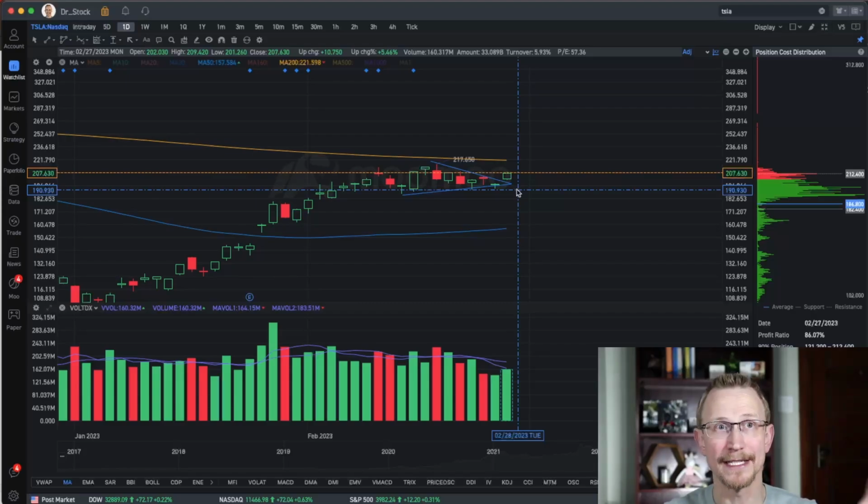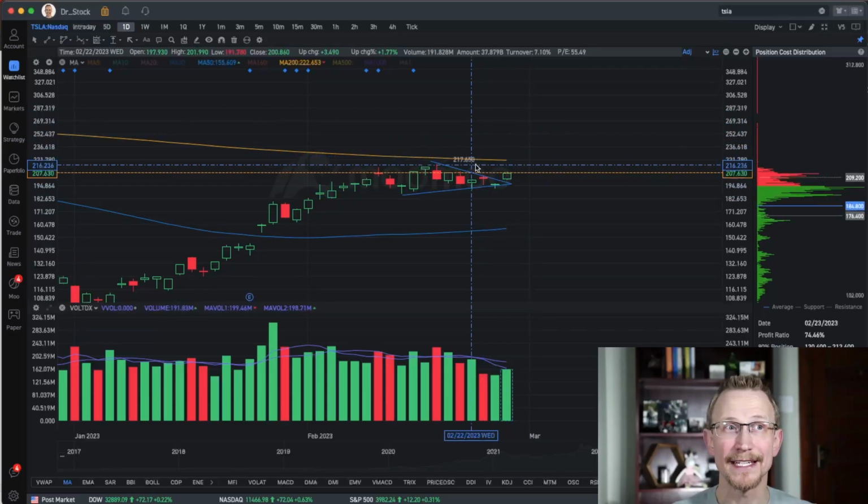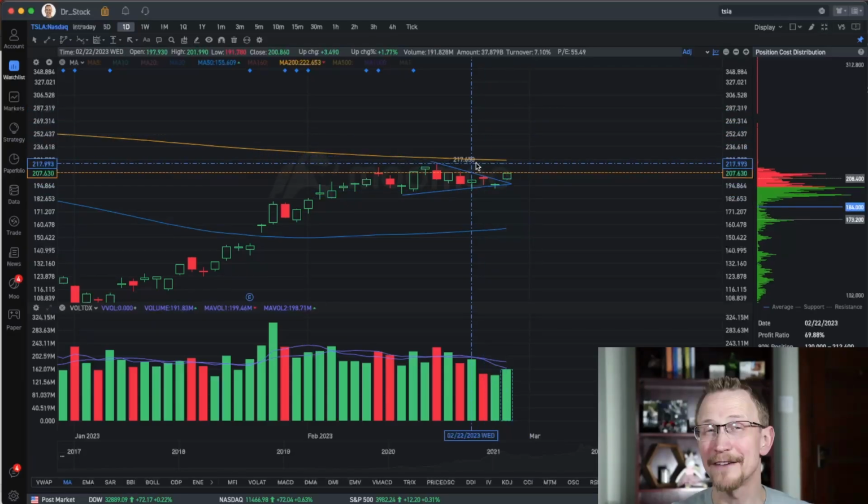And so now we see it dragging upwards, right now closing at 207 in the after hours. It did kind of move around off that number a little bit. So we'll have to see where it goes. So to get up to 217, now mind you, we just had about a 5% run in the market. That would be about another 5% to get up to this previous high that we saw, this most recent high, I should say, with Tesla.